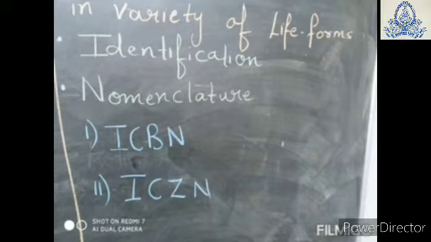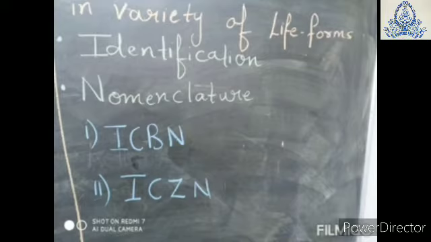Nomenclature. It is the process of standardizing the naming of living organisms. It means we give a standard name to the organism, a common name which can be used by the same name all over the world. Again, what is nomenclature? It is the process of standardizing the naming of living organisms, so that the organism is known by the same name all over the world.